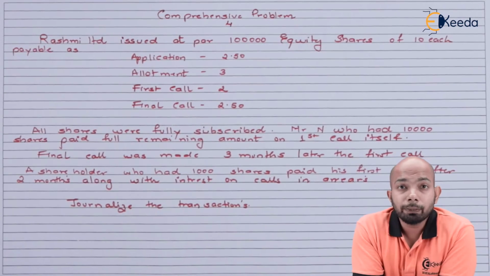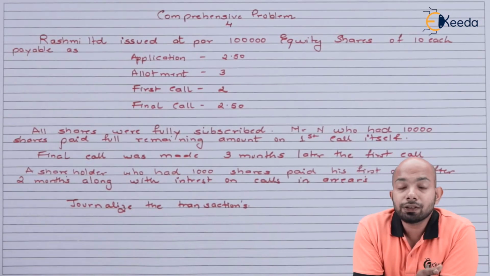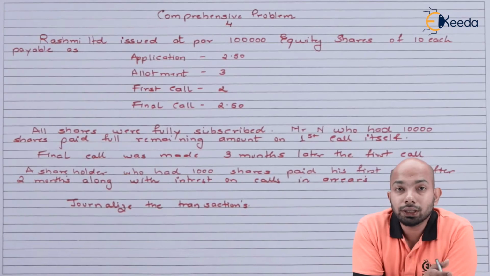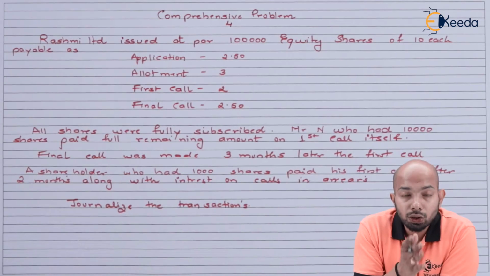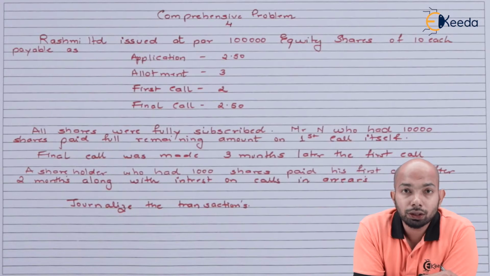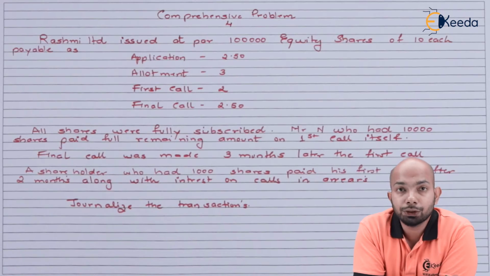Now the illustration has been mentioned to you for your reference. This specific illustration as discussed has calls in arrears as well as calls in advance. So let's read out the illustration which has been jotted down and then figure out what exactly do we have to do.